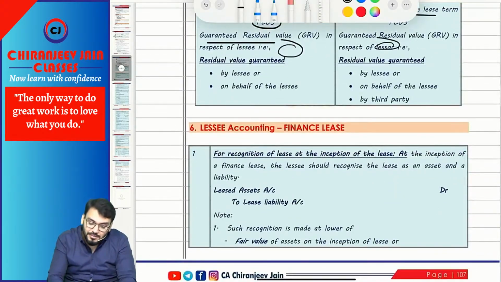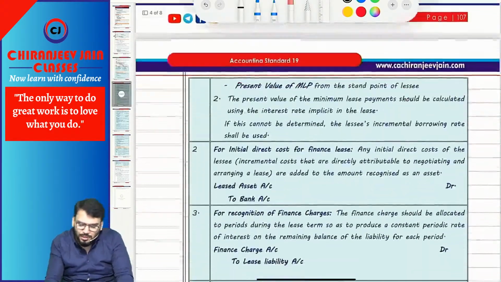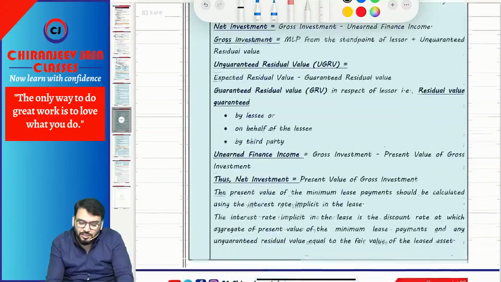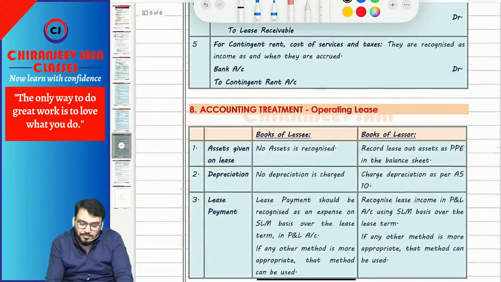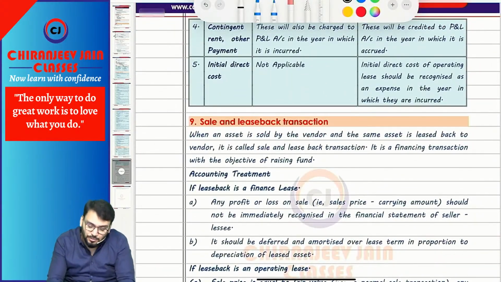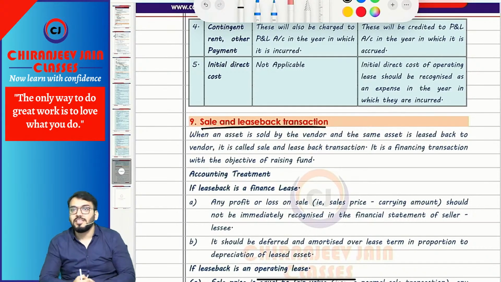Then accounting, I have already explained, you can read it on your own. Lessor accounting, this also I have explained, you can read it on your own. Operating lease, this also I have explained, you can read it on your own. Come to sale and leaseback transaction. Sale and leaseback transaction.